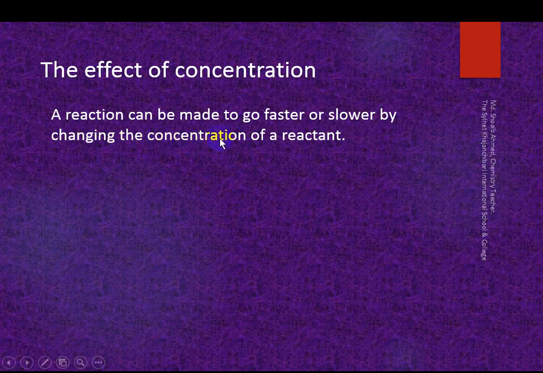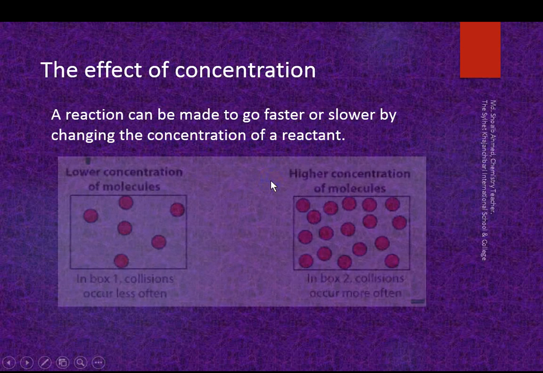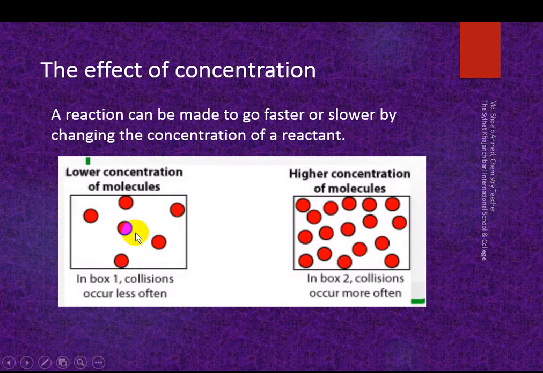A reaction can be made to go faster or slower by changing the concentration of the reactant. Look, this is the lower concentration, so the number of particles is fewer. Here the number of particles is more. More particles means more collisions occur, and more collisions means a more successful reaction. So if more collisions occur, the reaction will be successful.